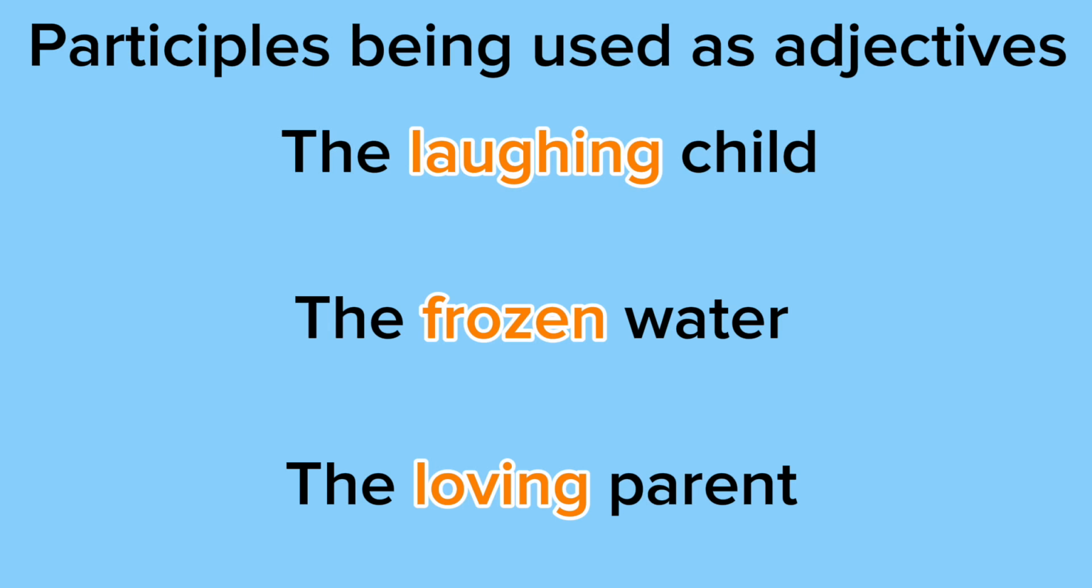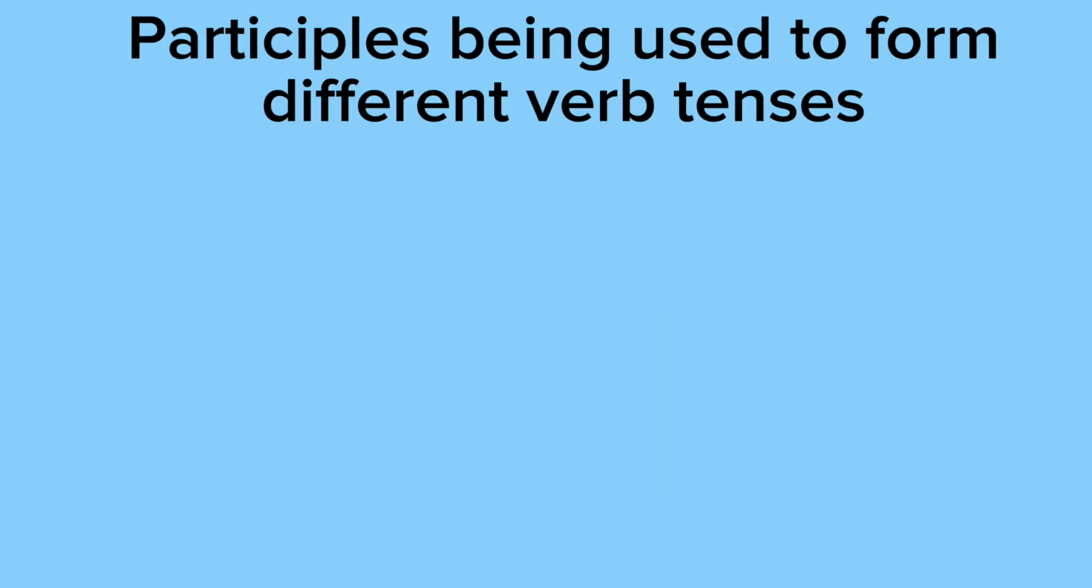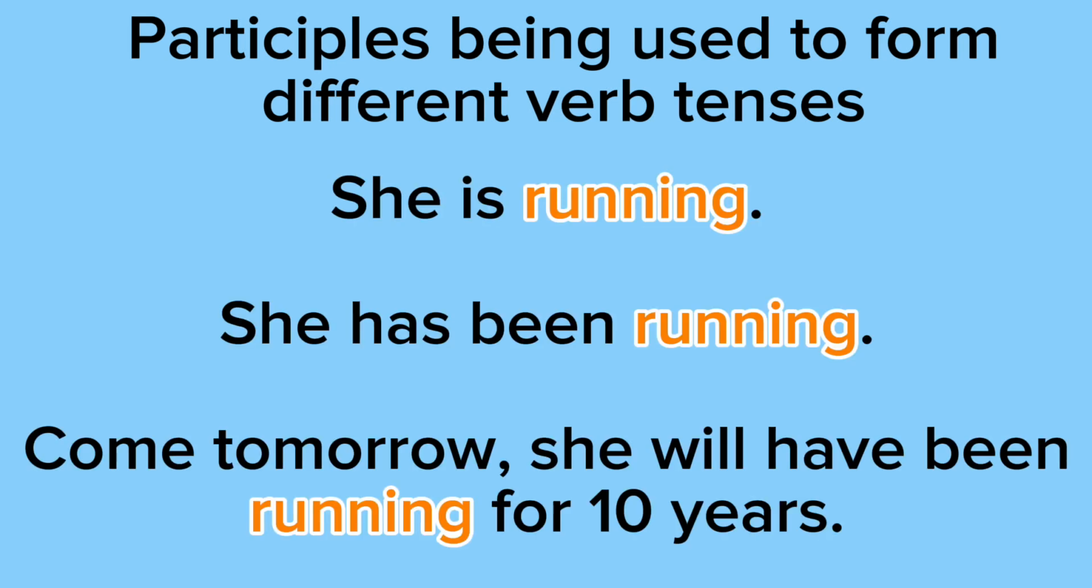The present participle loving is being used to describe parent. Participles are also used to form different verb tenses. So example 1 says she is running. So this is an ongoing thing.